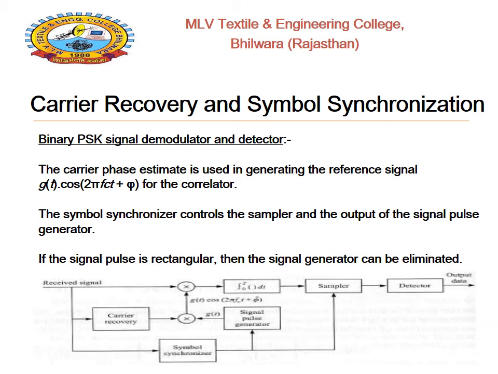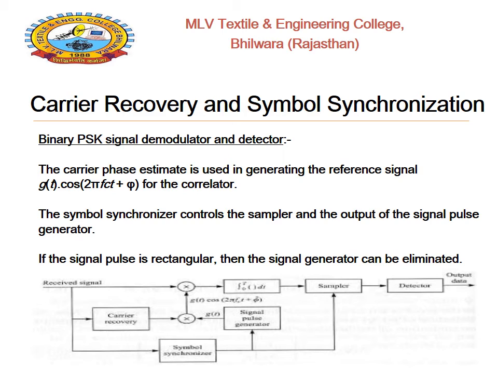As given in the figure of the detector, the received input signal is given to basically three sections. The first goes to the product multiplier, the second goes to the carrier recovery section, and the third goes to the symbol synchronization. Symbol synchronization is connected from the input received signal to the sampler.